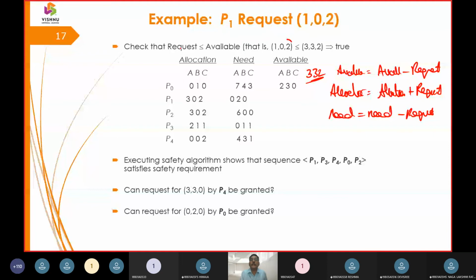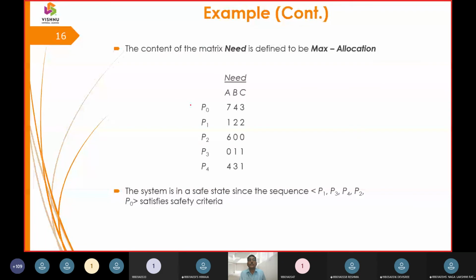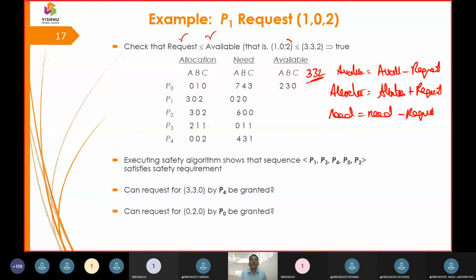It is in the resource request algorithm. We have 2 points. One, request is less than or equal to need. Another, request is less than or equal to available. So now what is going to happen in this example? In this example, we can derive that 1 0 2, which is the request, is less than or equal to available.